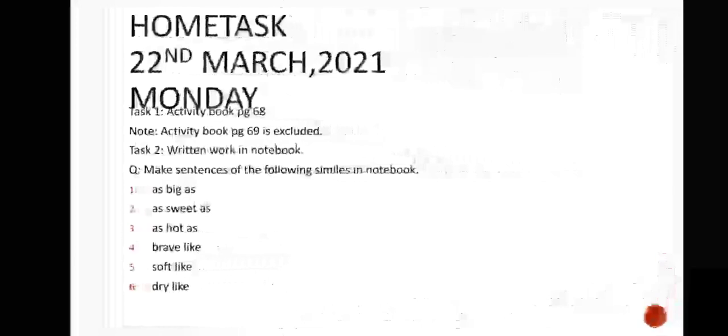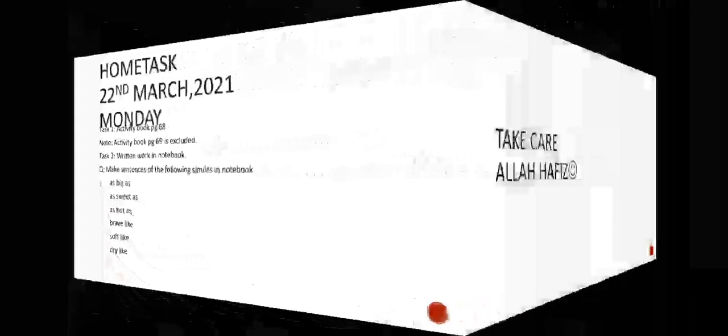So you will compare two nouns and you will use a simile and complete the sentences. So this was the end of the tutorial. Hopefully it will help you while doing the work.